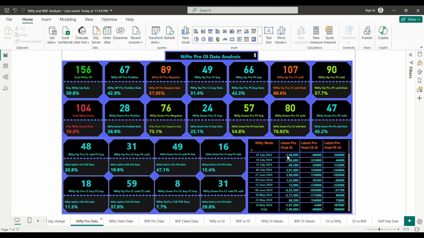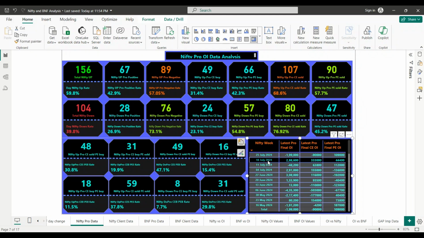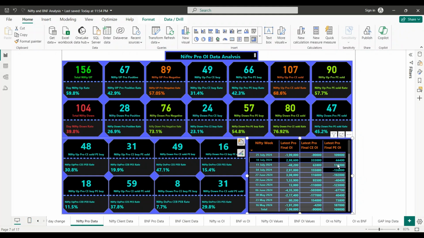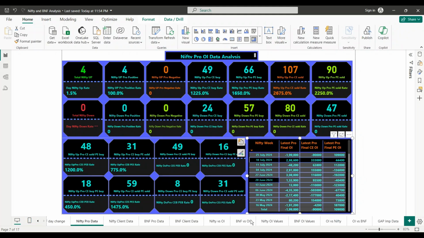You can also filter the data. If I choose this, this is the last expiry. Last expiry data was positive, and four times in this week it was up all the time, four up and zero down, and the data is also positive.